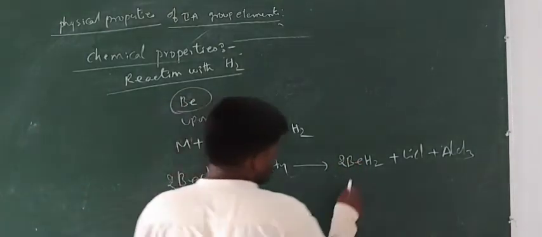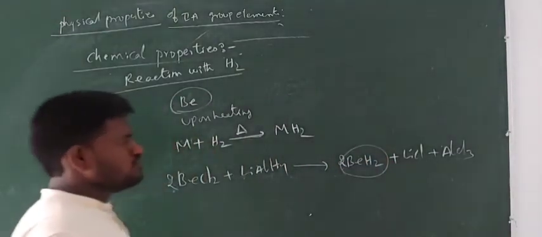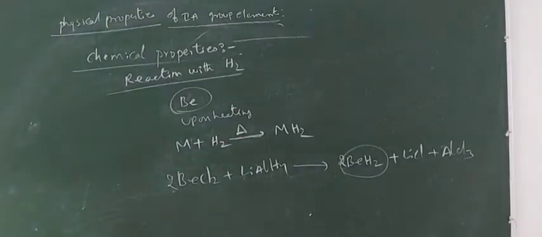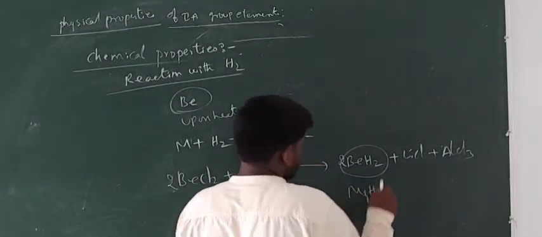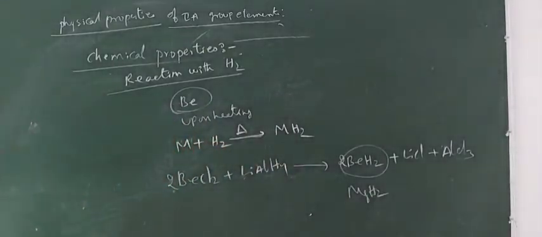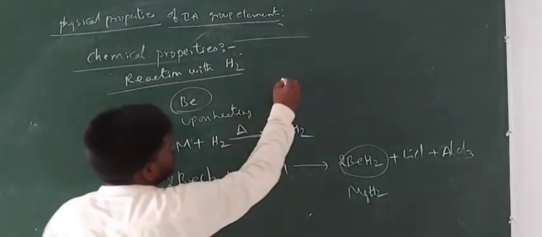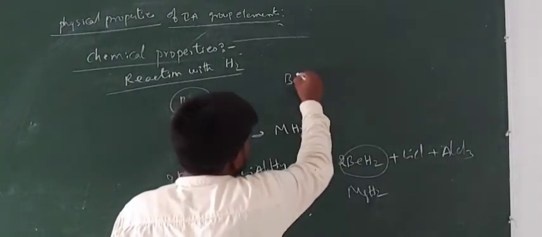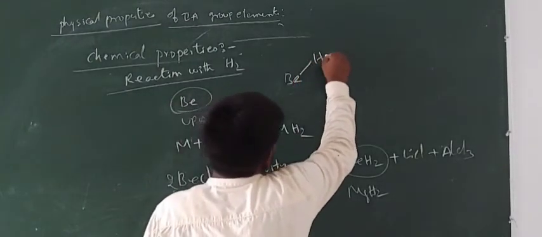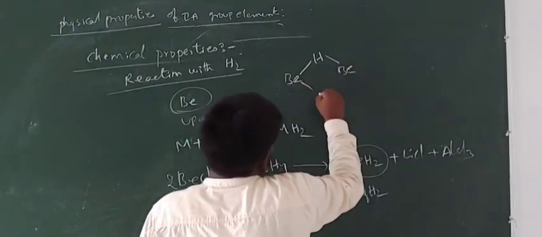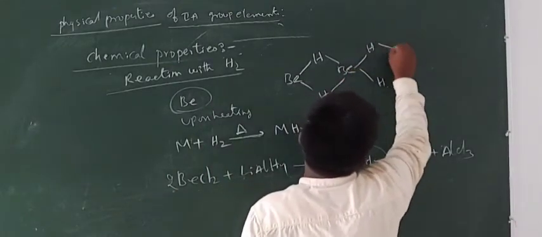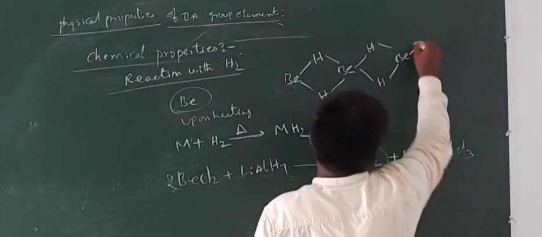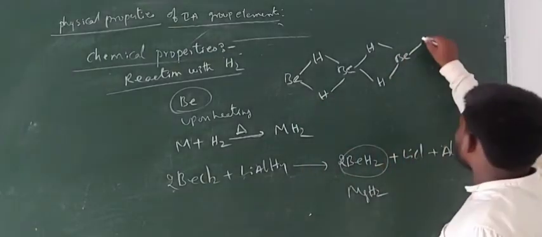Now guys, this one exists as a polymer, and it is covalent in nature. Not only BeH2, MgH2 is also covalent in nature, and they exist as polymers. For example, if you take BeH2, it exists like this. This is the polymeric structure of beryllium hydride.